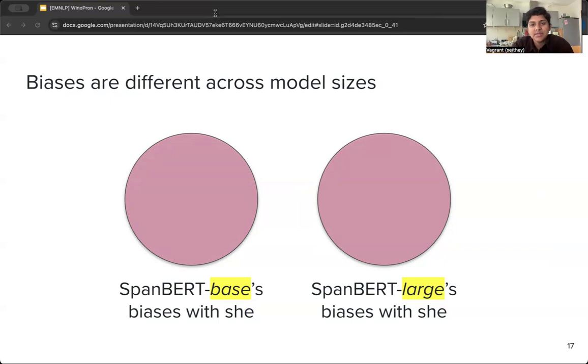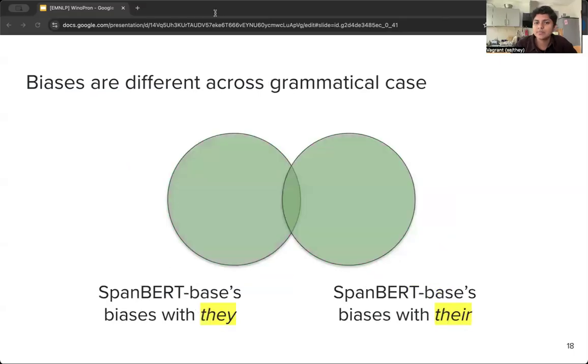So SpanBERT base and SpanBERT large are two sizes of the model that has the same architecture and that is trained on the same data. But SpanBERT base learns a positive association between she and machinist, while SpanBERT large associates she with hairdresser and painter. So this is really interesting to see that those are disjoint.